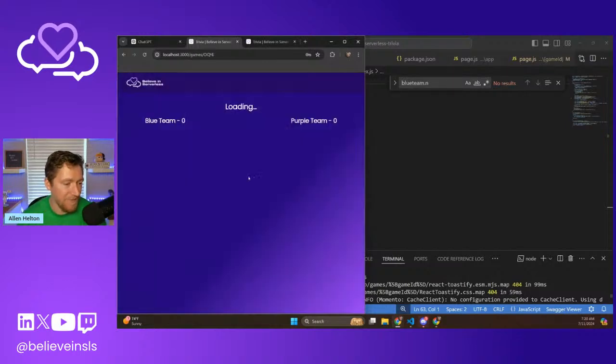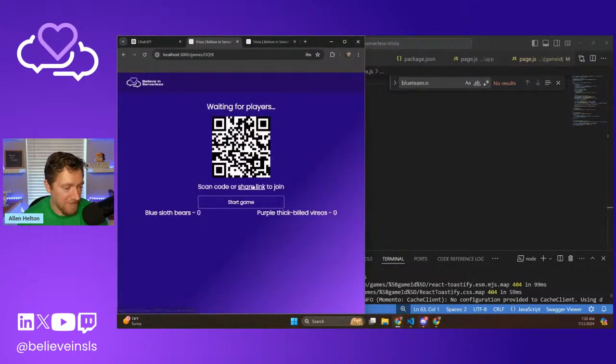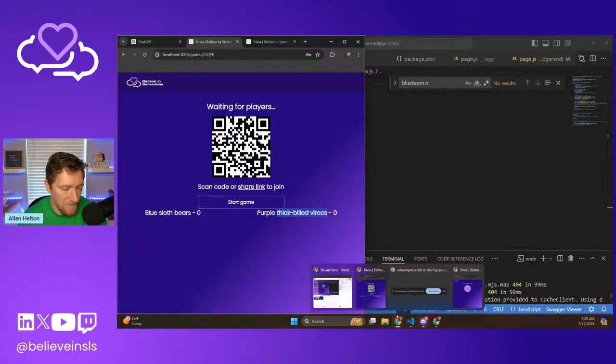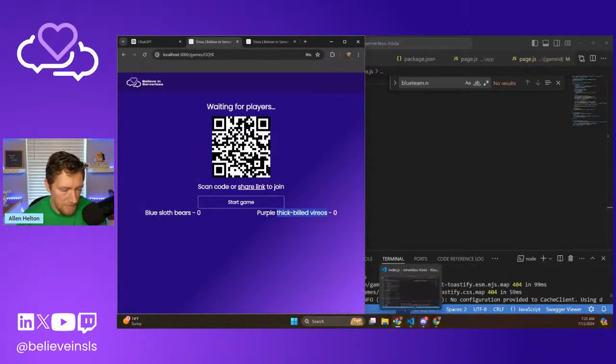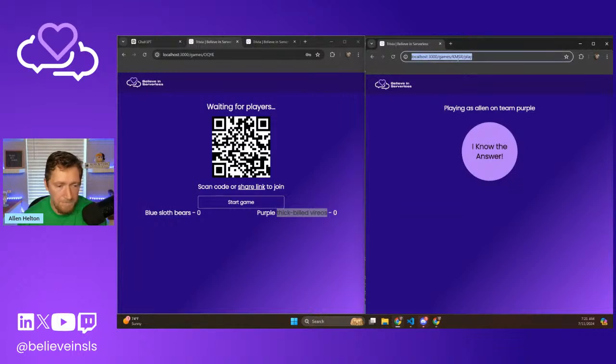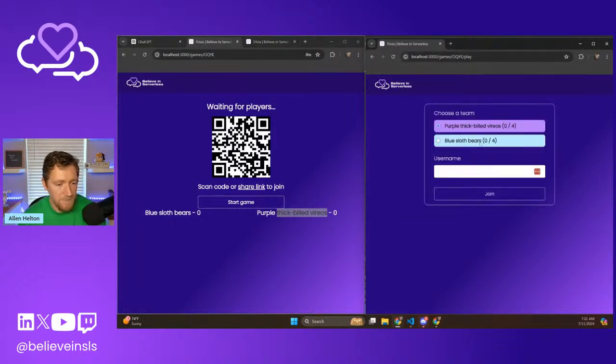Okay. Create game. Let's do it. This is going to work. Guaranteed success. Oh, we have sloth bears again. And the thick billed Vireos. That should be a trivia question. What is this? I assume that's a bird and not some obscure breed of platypus. Okay. We're totally going on the thick billed Vireos team.